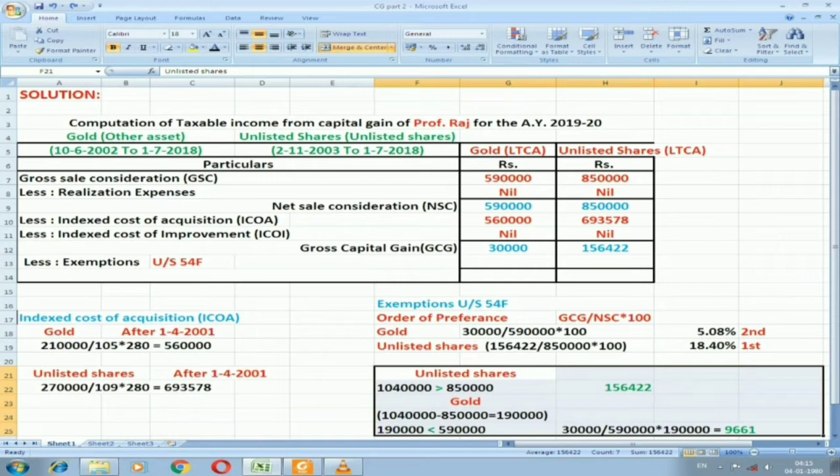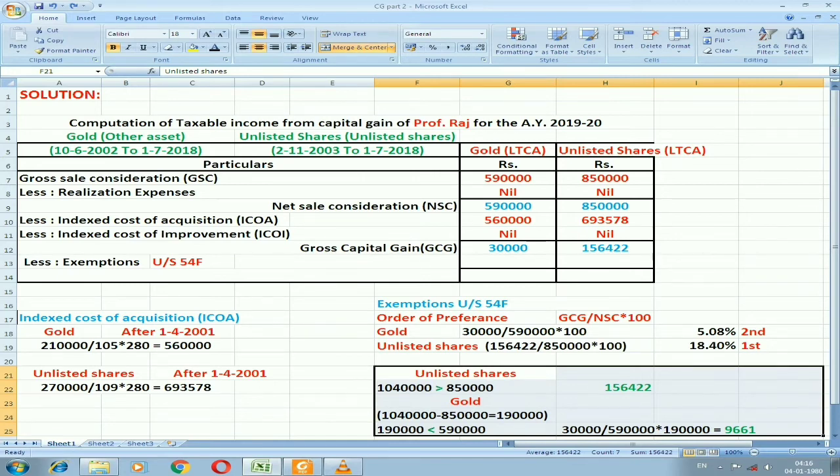Then we need to apply the formula, that is gross capital gain divided by net sale consideration into new purchase cost. Gross capital gain is 30,000 divided by net sale consideration 5,90,000 into new purchase 1,90,000. We are supposed to take new cost or investment as only 1,90,000 because the exemption up to 8,50,000 we have already given.